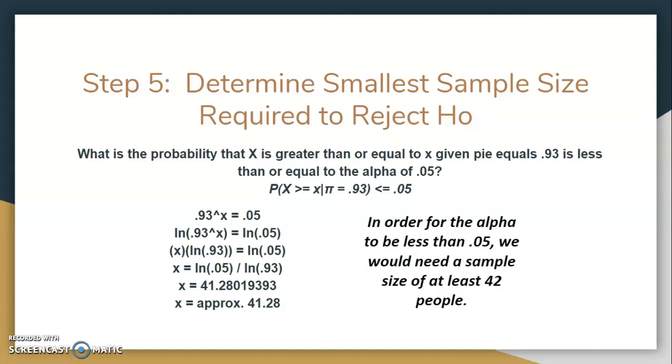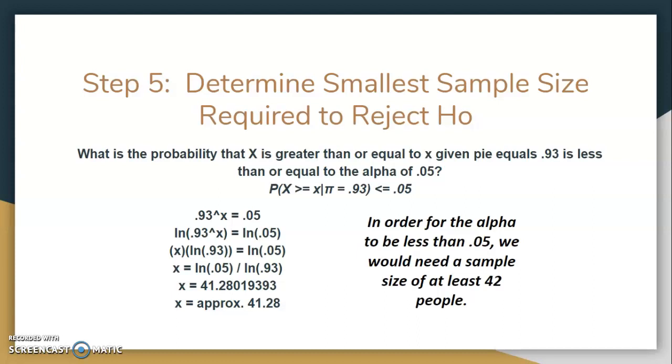So we go through the math of this, and we take the natural log of each side. So we say the natural log of 0.93 to the x equals the natural log of 0.05. And we know with logarithms, we can pull the x out at that point. So we have x times the natural log of 0.93 equals the natural log of 0.05.